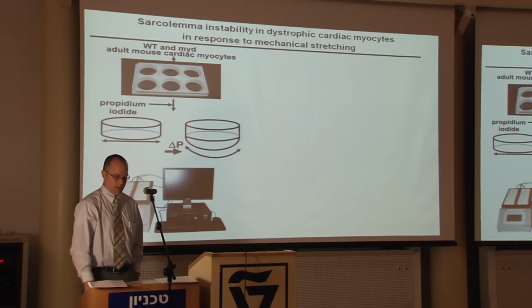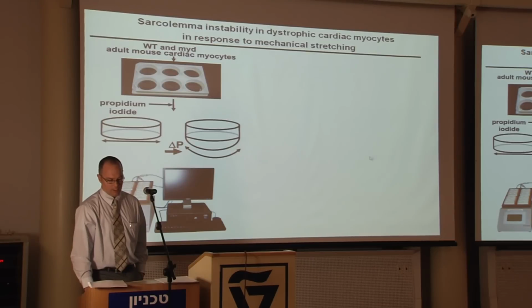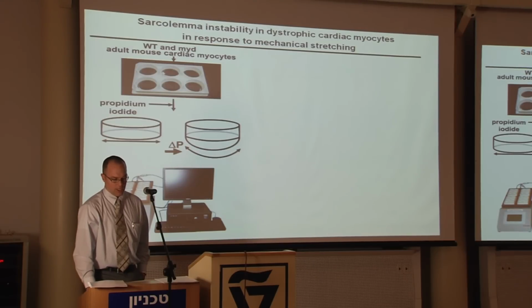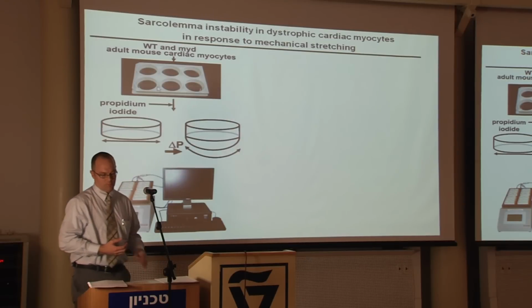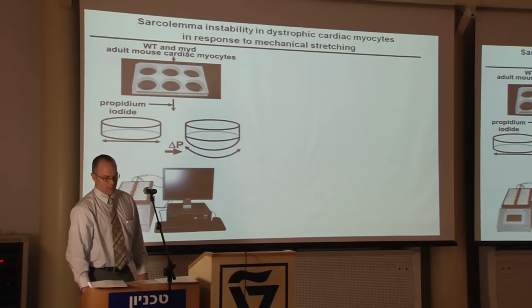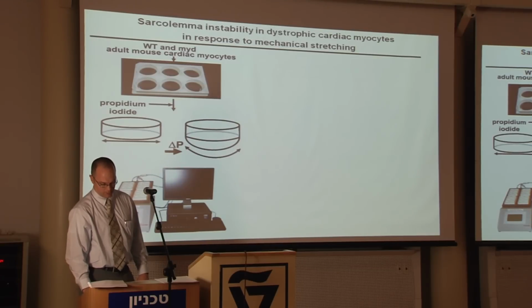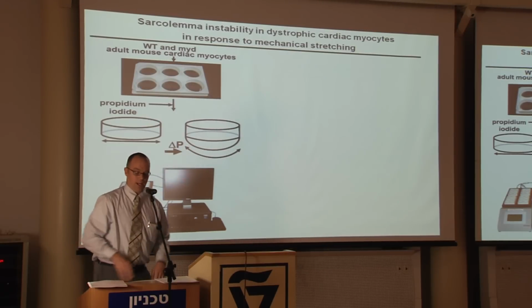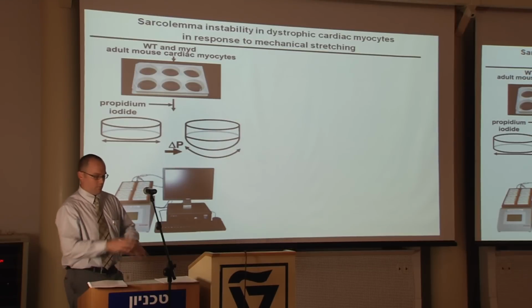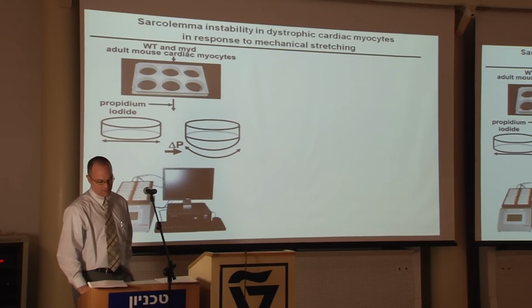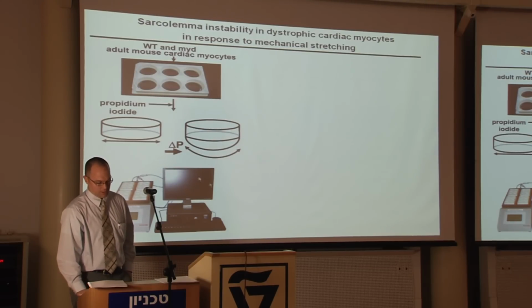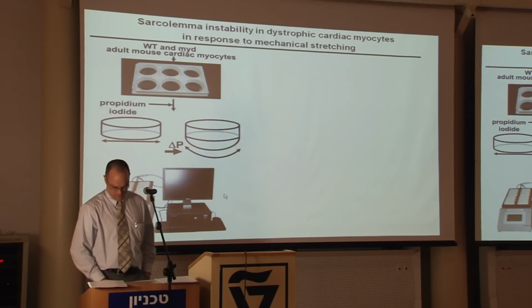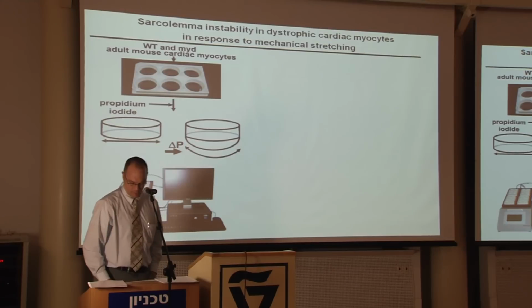on cardiac myocyte stability. So this uses a tissue culture chamber that has a deformable surface on the bottom of the tissue culture plate, and we can deform this by lowering the pressure below the well and stretching the membrane. This stretches any cells that are attached to the surface and can basically mimic a beating heart in terms of its mechanical activity. This can be done in an incubator over hours or even days under the right conditions.